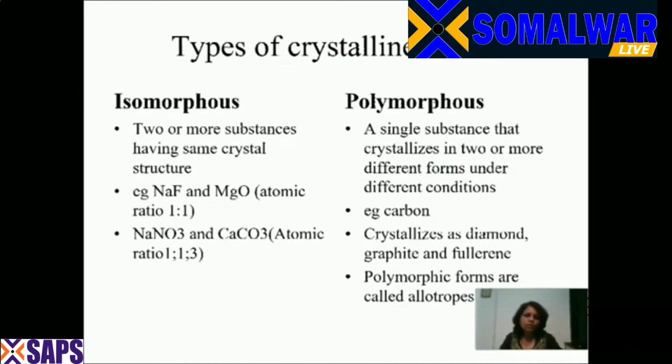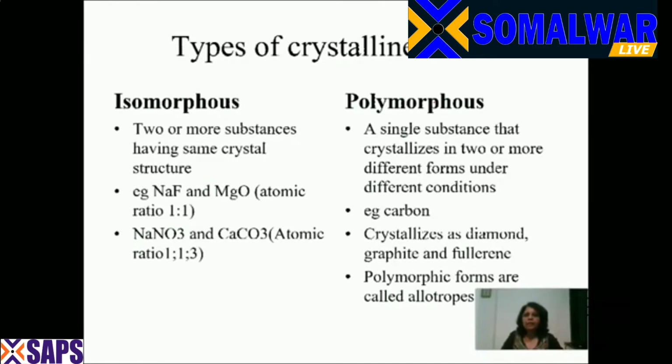Now, the second example that we have is NaNO3 and CaCO3. Here also, the atomic ratio is 1:1:3. Sodium and calcium 1, nitrogen and carbon 1, and oxygen in both are 3. So the ratio is 1:1:3.